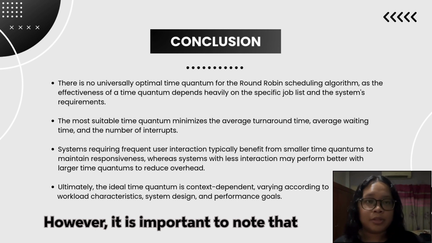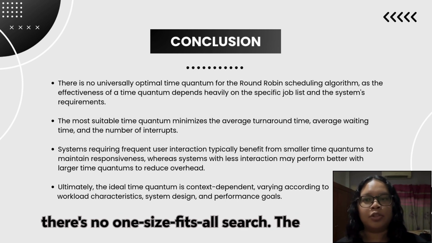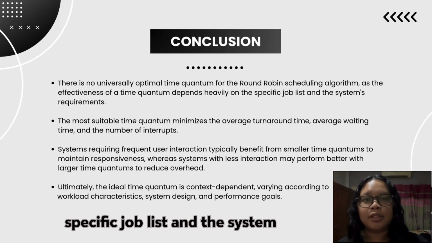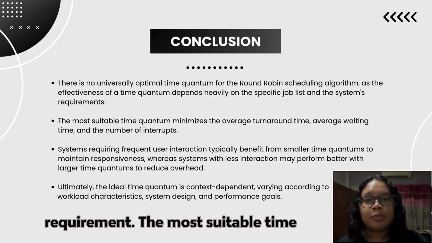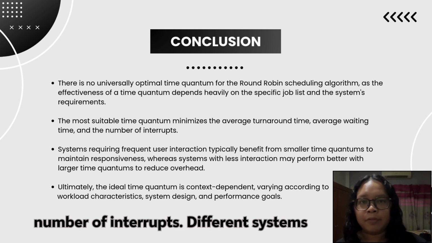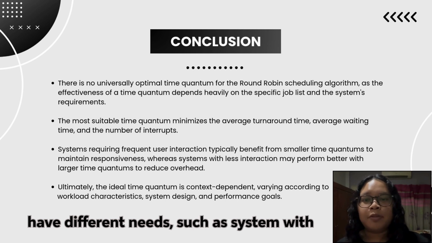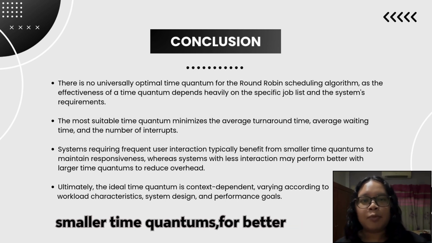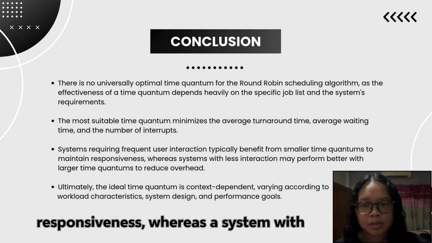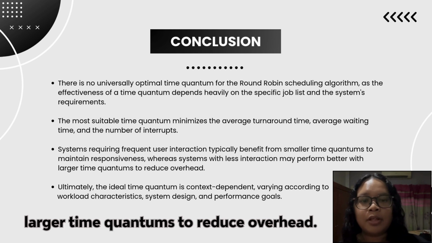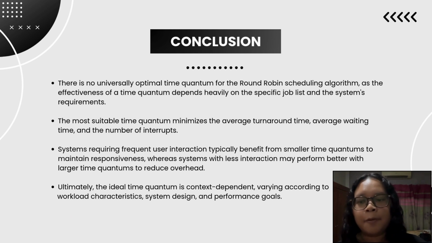However, it is important to note that there's no one-size-fits-all solution. The optimal time quantum depends on the specific job list and the system requirements. The most suitable time quantum minimizes the average turnaround time, average waiting time, and the number of interrupts. Different systems have different needs: systems with frequent user interaction benefit from smaller time quantums for better responsiveness, whereas systems with less interaction perform better with larger time quantums to reduce overhead.